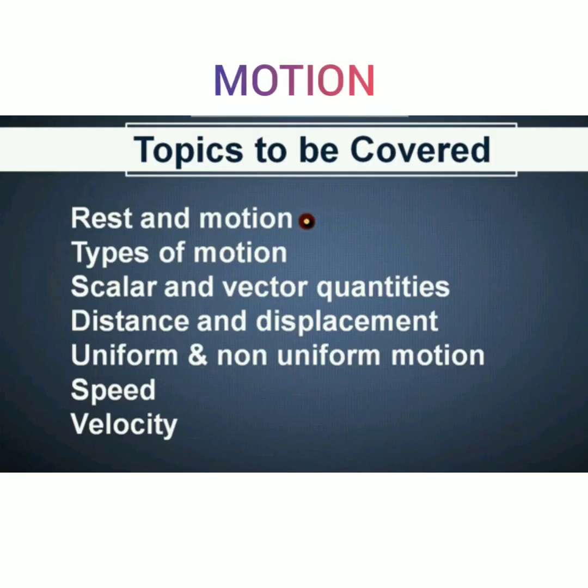The topics so far we have discussed in this chapter were rest and motion, types of motion, scalar and vector quantities, the concept of distance and displacement, uniform and non-uniform motion, speed and velocity, in which we also studied about the average speed and the average velocity.